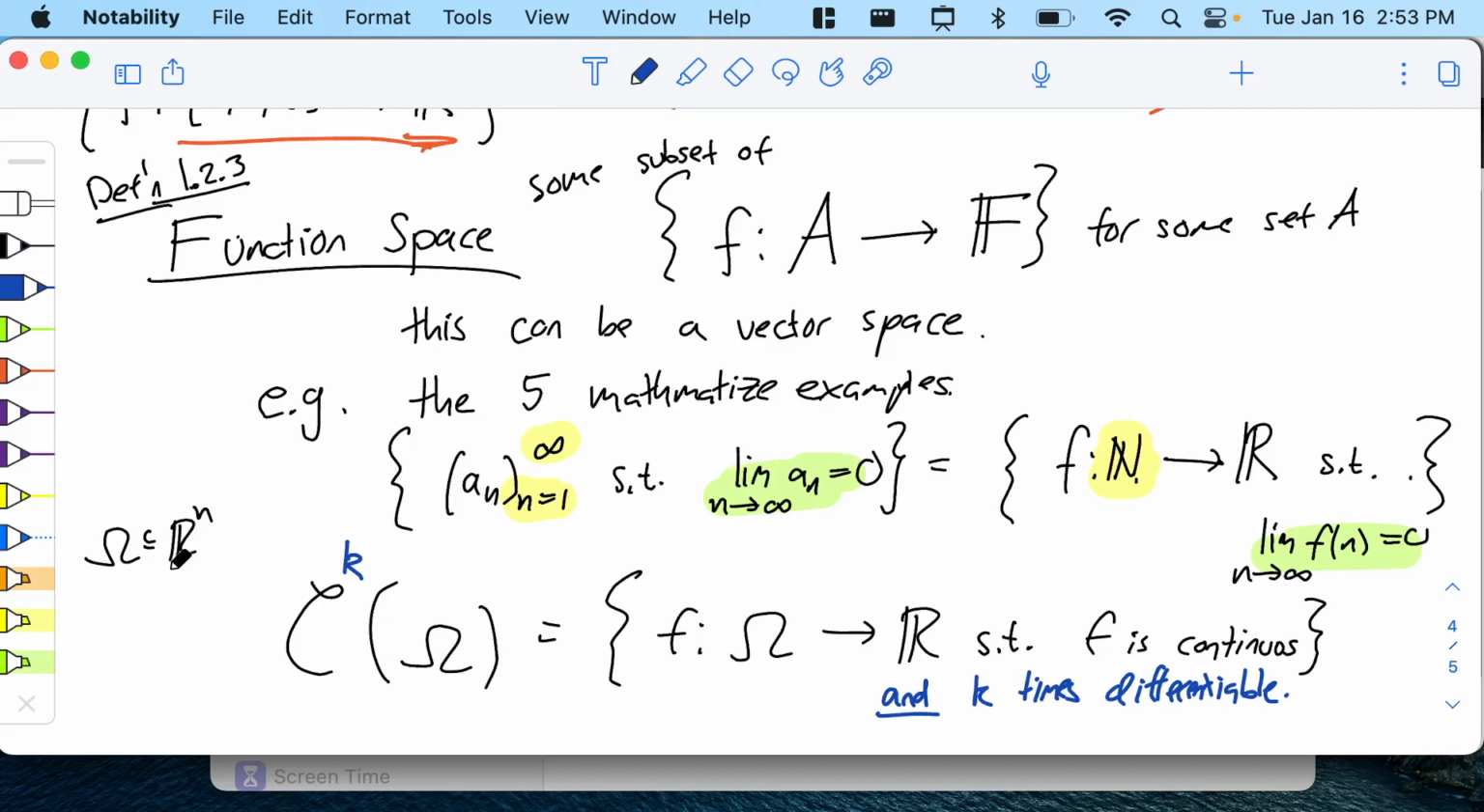Questions or comments so far? Sorry, what is the actual definition? Of what? I'm talking about the definition of a function space. Yeah, I wrote it kind of vaguely. It's some subset of functions, some collection of functions that satisfy the property of being a vector space.